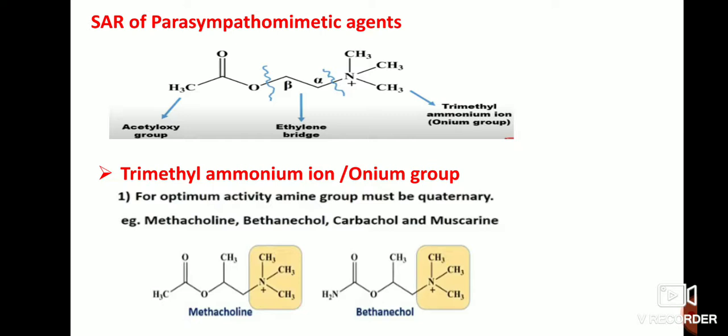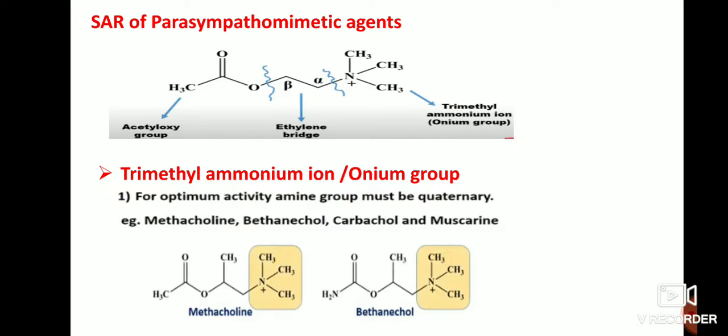So here is the example of acetylcholine. I have divided it into three parts. One is the acetyloxy group, another is the trimethyl ammonium group, and another is the ethylene bridge. So we'll discuss them one by one. First we'll discuss the ammonium group.